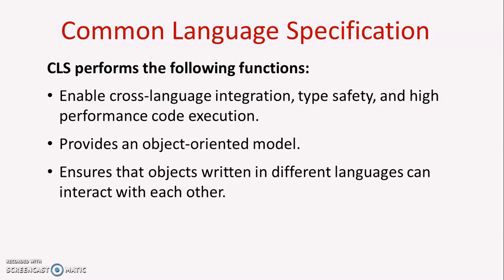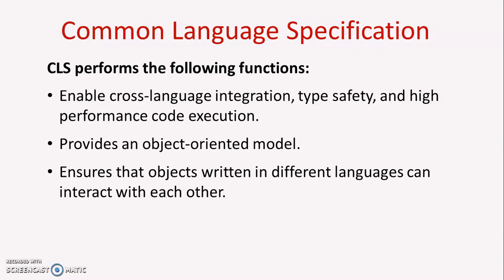Then it will convert it to a common language. So for converting the code from a specific language to a common language, we require the common type system, that is called the CTS. The CTS, a subcomponent of CLS, converts all the objects and language specifications, for example the data types, into the common data type. So it provides an object-oriented model. Also it ensures that different languages can interact with each other.